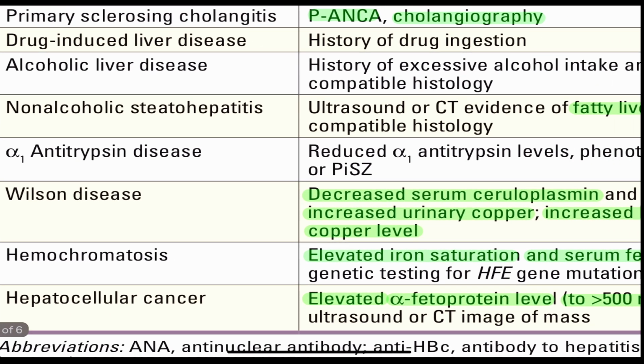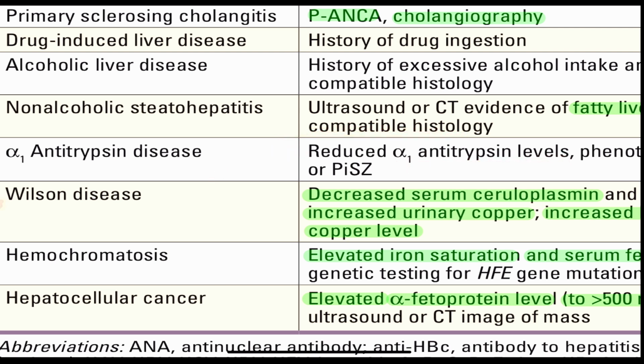Non-alcoholic steatohepatitis, we do ultrasound or CT scan to find out the fat in the liver. Ultrasound is more routinely done. Why? Because CT exposes the patient to radiation. Better is MRI, but MRI is not widely available, so ultrasound is most commonly done. It will show fatty liver. Alpha-1 antitrypsin disease, we can look at antitrypsin levels and they will be reduced in deficiency.